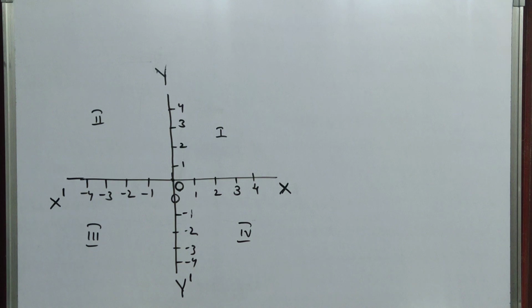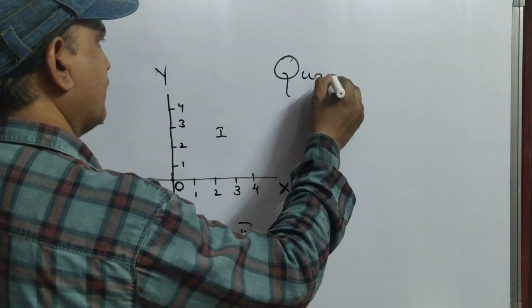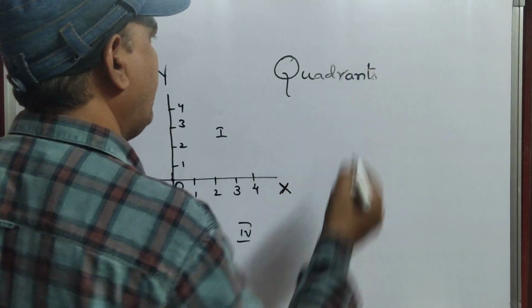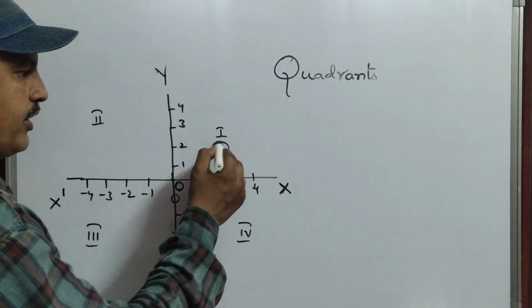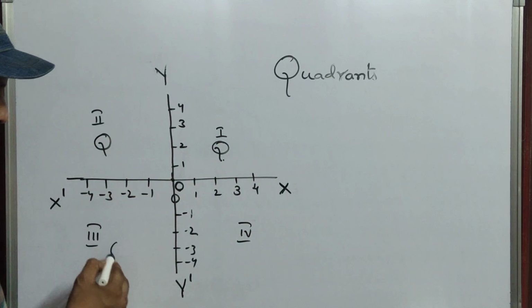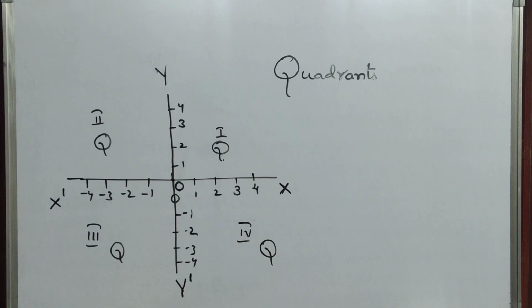These 4 parts are called quadrants. This is the first quadrant, this is the second quadrant, this is the third quadrant, this is the fourth quadrant.